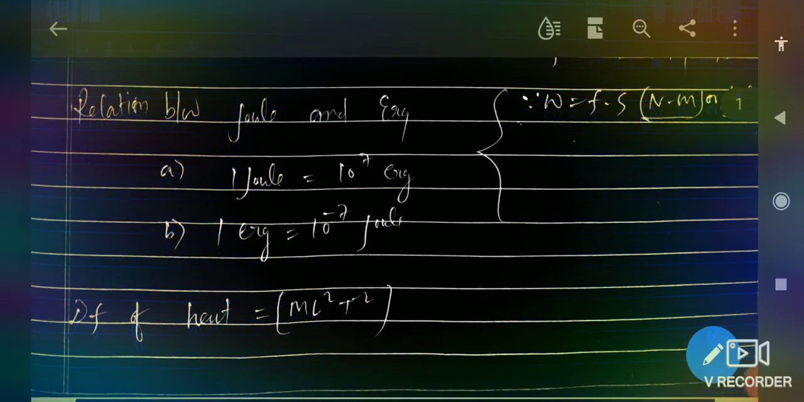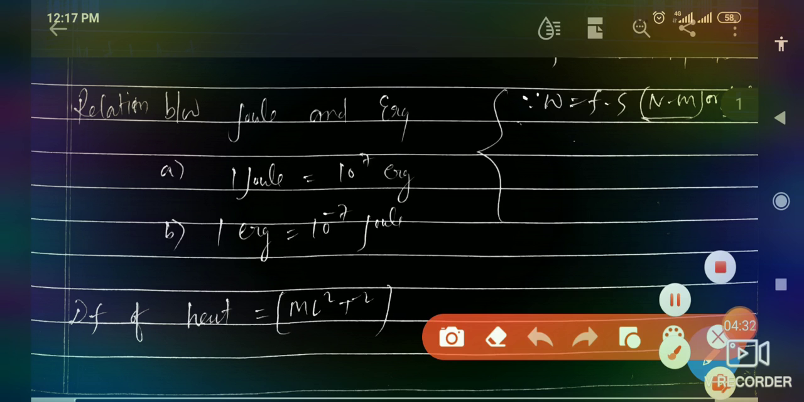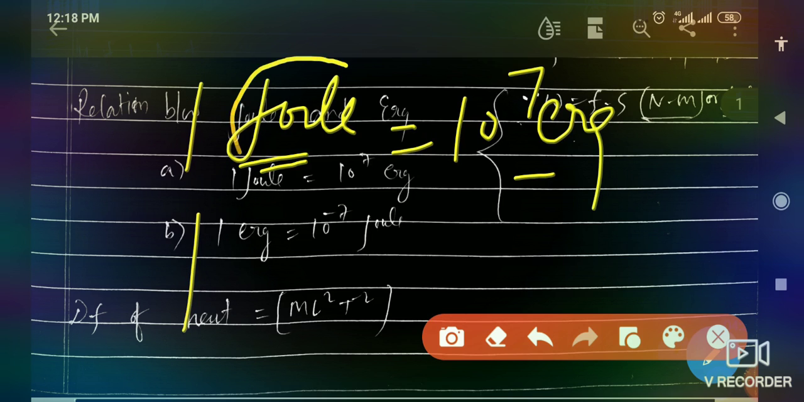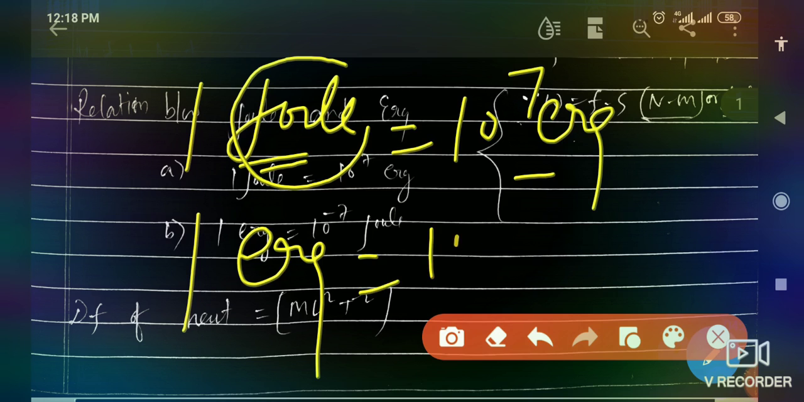Next is the relation between joule and erg. Sometimes a question is asked directly: what is the relation between joule and erg? Remember this: 1 joule equals 10 raised to the power 7 erg. If the question asks the relation between joule and erg, we write joule first and then erg. If the question asks the relation between erg and joule, then you have to mention 1 erg equals 10 raised to the power minus 7 joule. So you need to understand what the question asks.